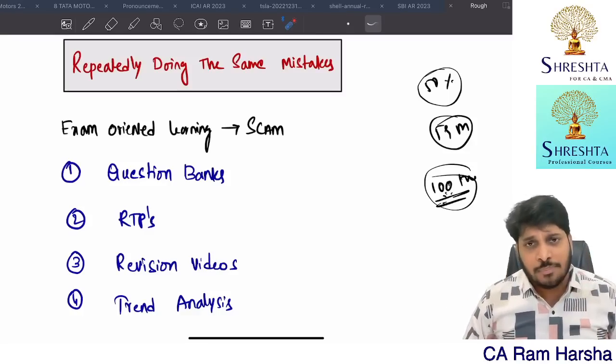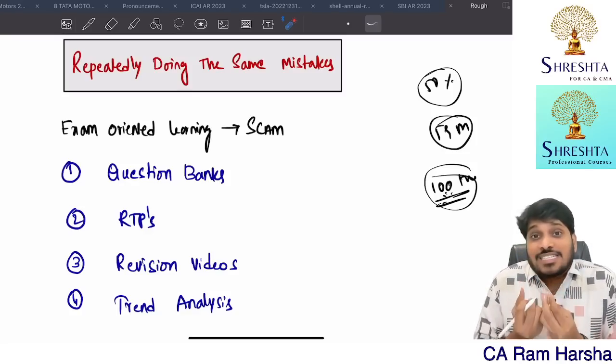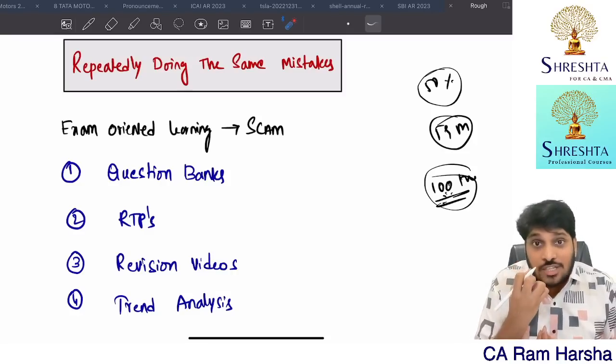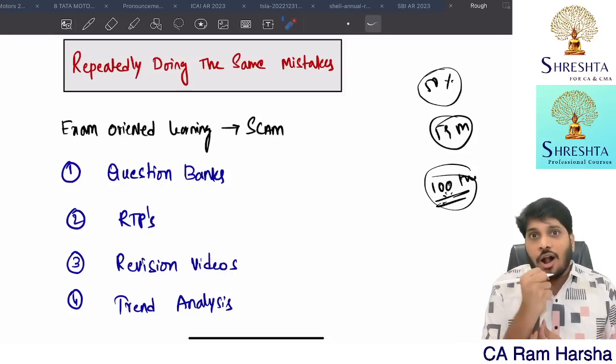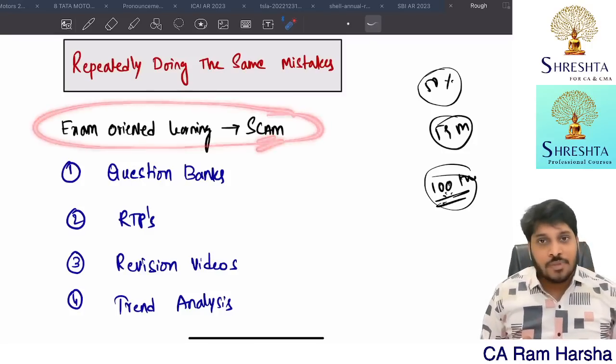How many will you mug up? Not possible, right? So you need to understand first. You need to understand why we are learning that. What is the context behind it? All that you need to understand. So exam oriented learning is a big scam.